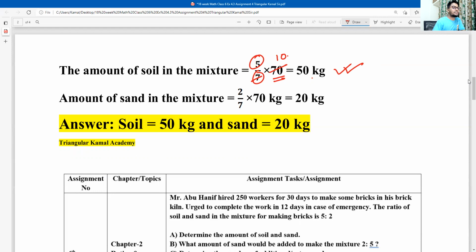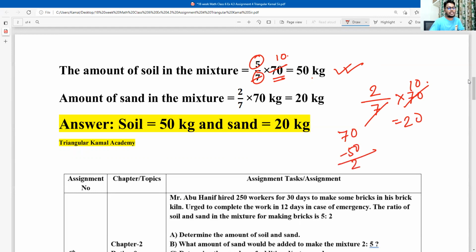Then the amount of sand in the mixture. Within 7, the sand is 2. Within 70 kg, sand will be 2 times 10, which is 20 kg. In another way, the total is 70. If the soil is 50, you can do subtraction for the sand and you will get the answer, no problem. In the second part, you can subtract and that will be the same answer. So according to the question requirement, in the mixture the soil is 50 kg and sand is 20 kg.